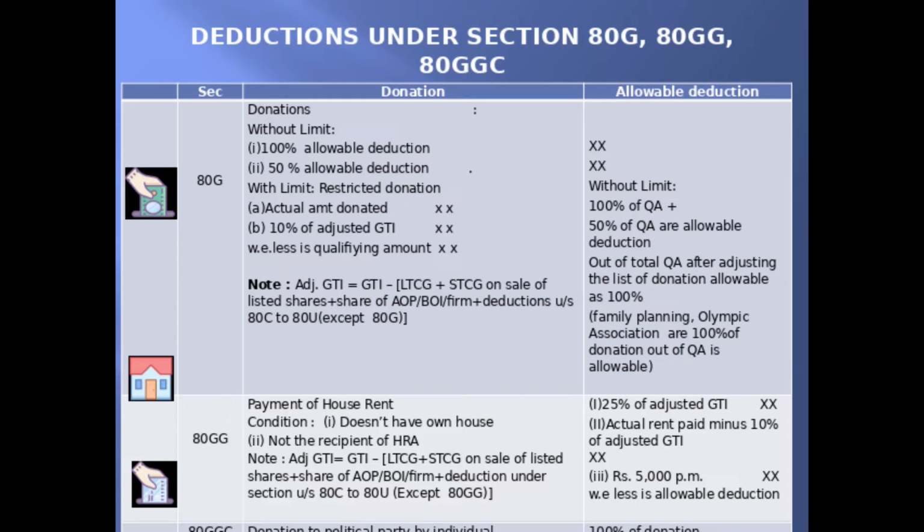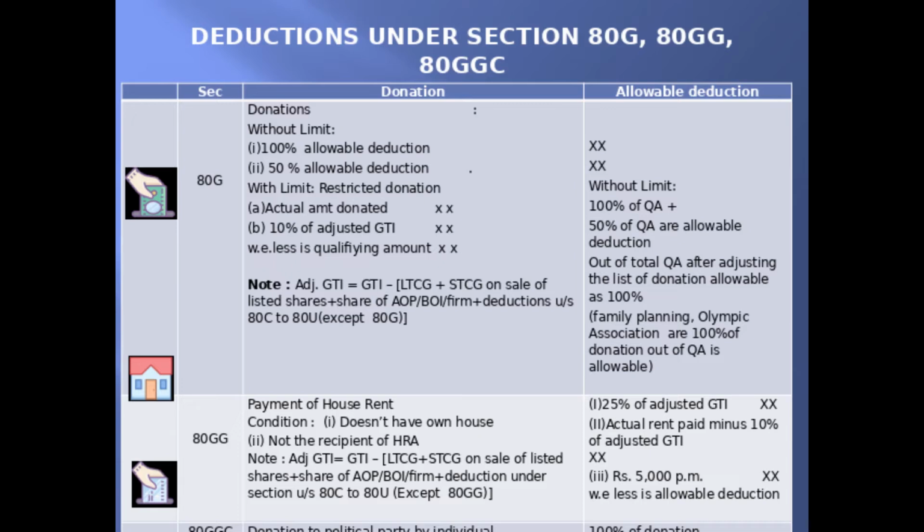With limit, that is restricted donation: the list of donations which were given under the restricted donations list are added together, the total donated amount will come, and that is to be compared with 10% of adjusted GTI. Whichever is less will become a qualifying amount, which means his total donation is restricted with the 10% of adjusted GTI, and this will become a qualifying amount. We will see out of this qualifying amount how much will become an allowable deduction.